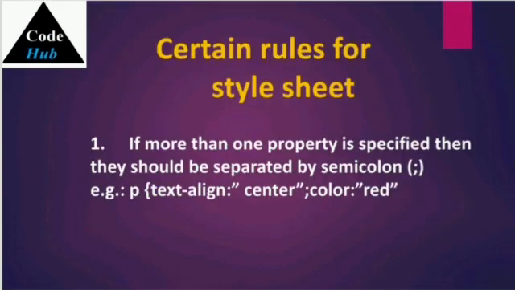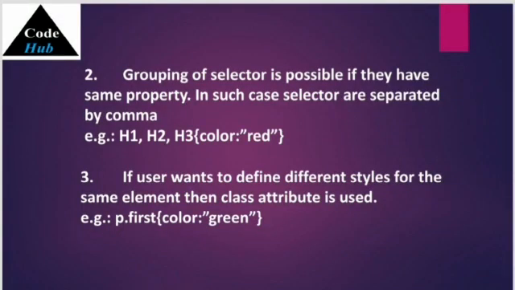Certain rules for styling an HTML sheet. First, if more than one property is specified, then they should be separated by a semicolon. As we can see through the example, alignment and color are separated by a semicolon. Second, grouping of selectors is possible if they have the same property. In such a case, selectors are separated by a comma. Like shown in the example, h1 and h2 are separated by commas.